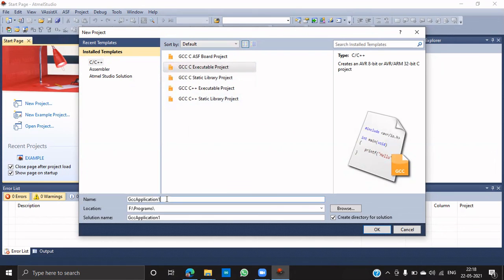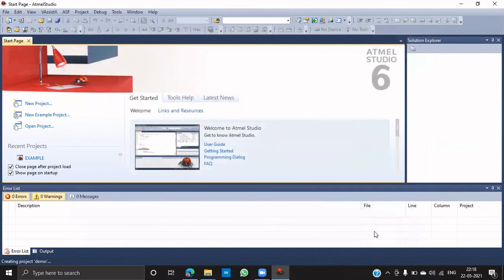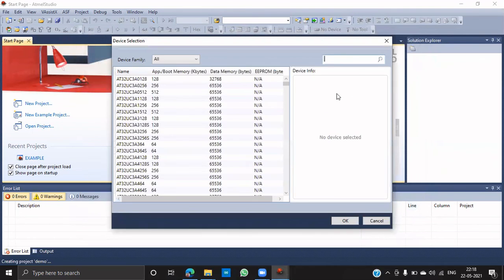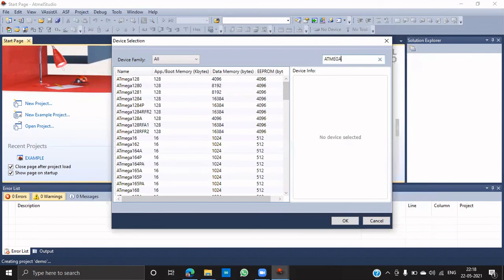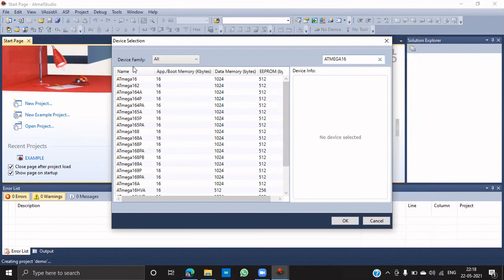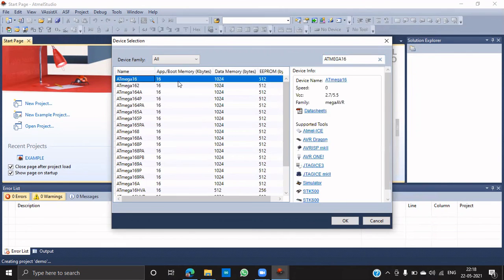Here you can name the project as you like. I'm writing it as demo. Then just click OK. Then a new window will appear, with a list of all microcontrollers available. Just select the microcontroller which you are using right now. As we are using Atmega16, here we have Atmega16, and once you click it, we have these options.